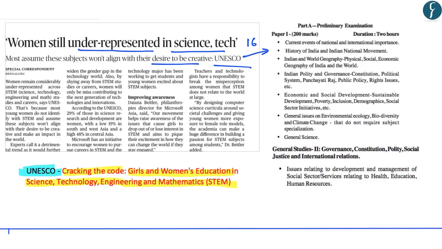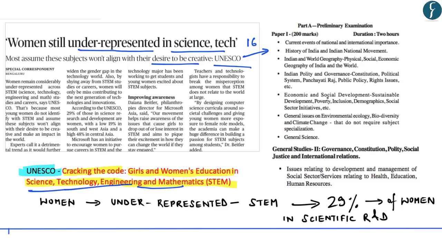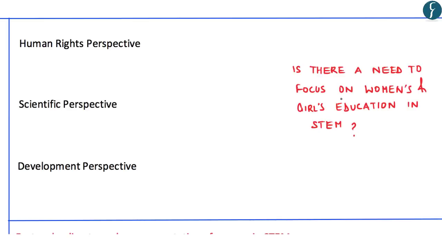This article highlights that women remain considerably underrepresented in the field of STEM, as they comprise only 29% of the people involved in scientific research and development. Now, this topic on underrepresentation of women in the field of STEM, that is science, technology, engineering and mathematics, in your prelims examination forms a part of social development, and in your mains GS paper 2, it gets covered under social issues, particularly with respect to education and human resources. So the question is, is there a need to focus on women's and girls' education in the field of STEM?